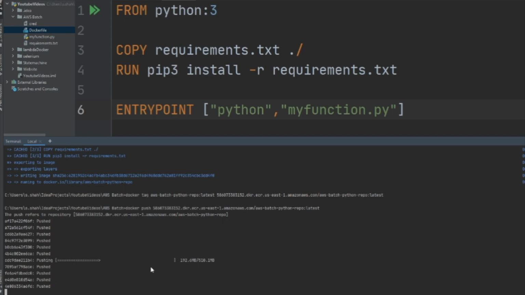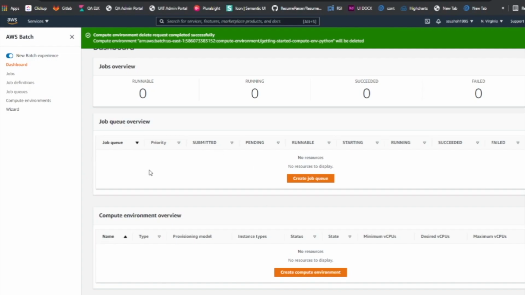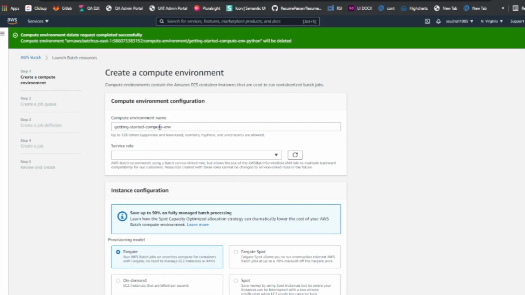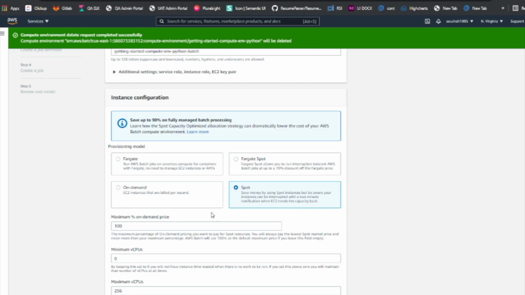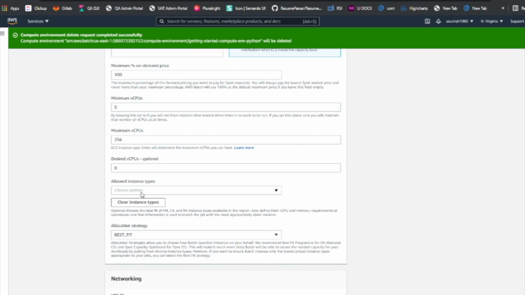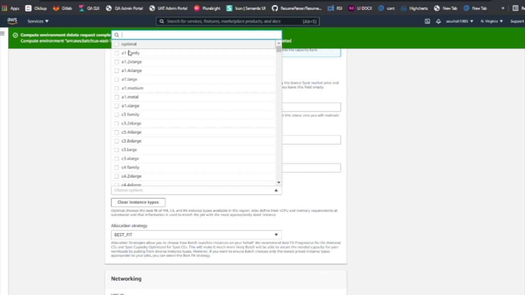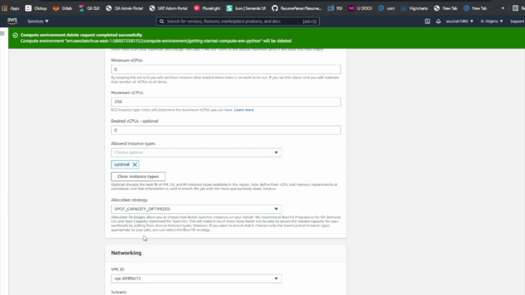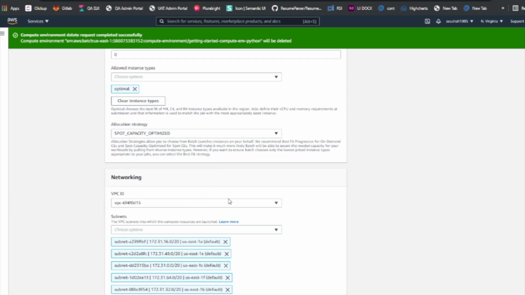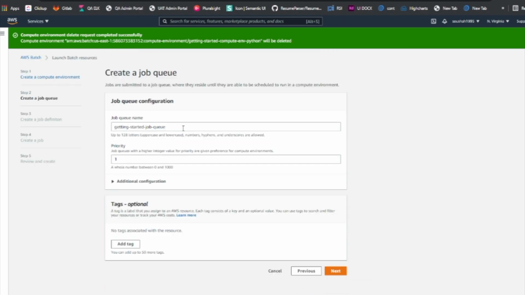So we're almost there. Some final pushing stuff, especially building up the image. Once this is done, we could head over to the dashboard here, AWS Batch. Let's click on get started. Click on the compute environment that you want to create. I'm gonna say Python batch, right? That's my name. Provide a service role, right? I'm gonna click on the Spot instance right there. Allowed instance type, usually optimal is fine. If you want bigger instances, go for that. Here I would click on Spot capacity optimized, leave everything at default, click on next.